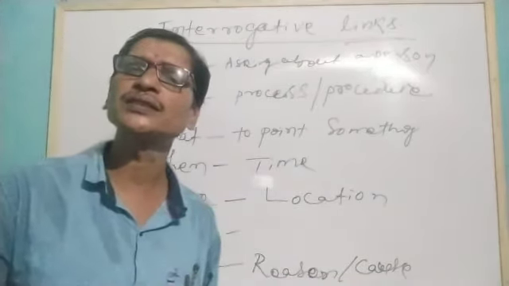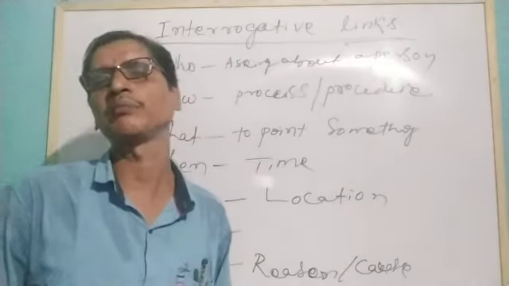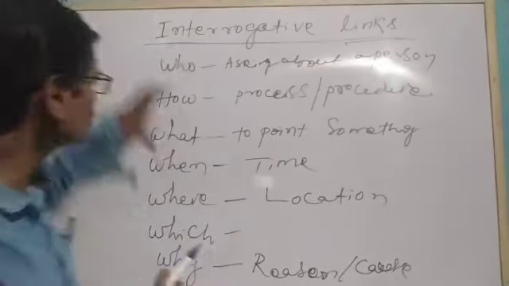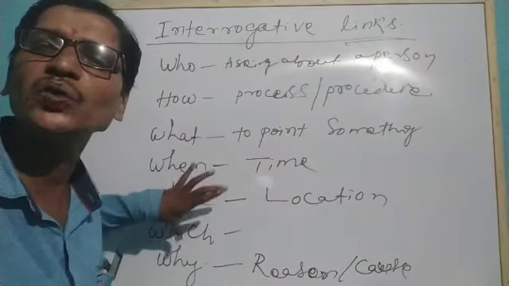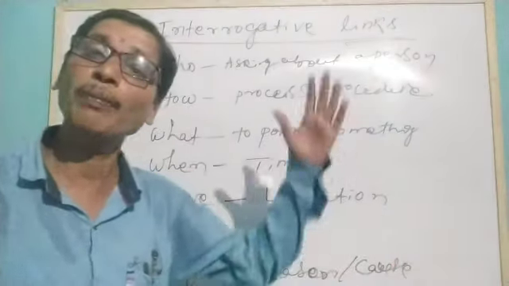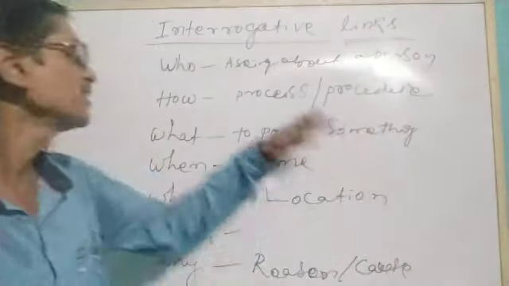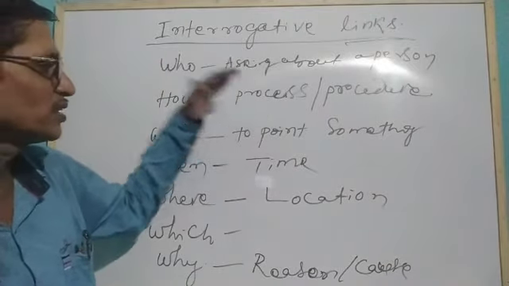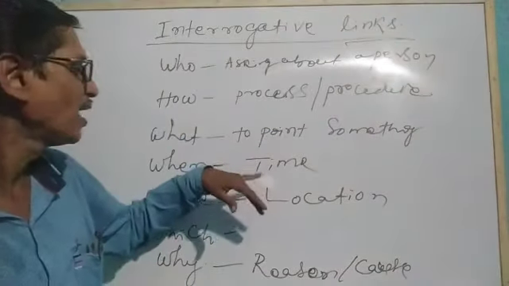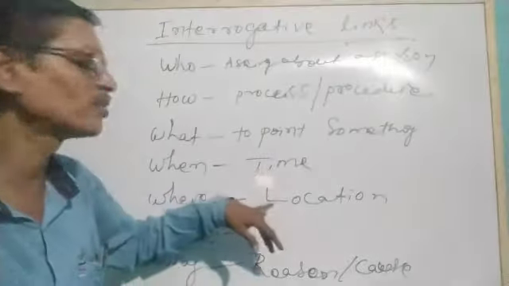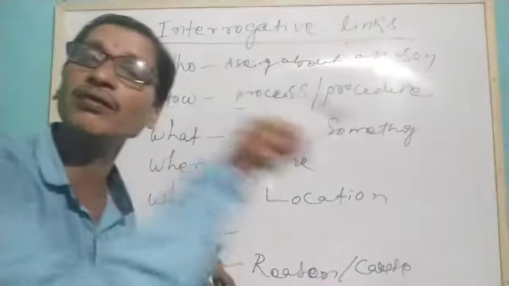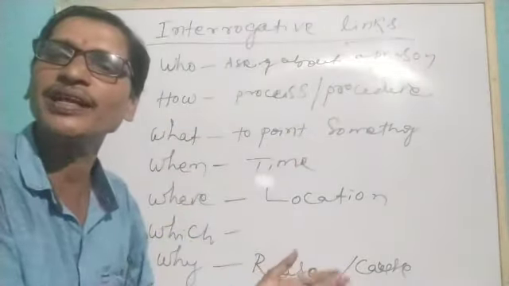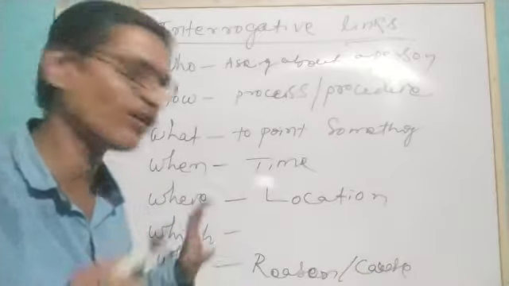And the sentences we are creating, we are asking questions, always end with a question mark. So these words particularly we need to have questions about different things, like about persons, procedures, pointing something, and about times, about locations, a particular item from several things which are in front of us.